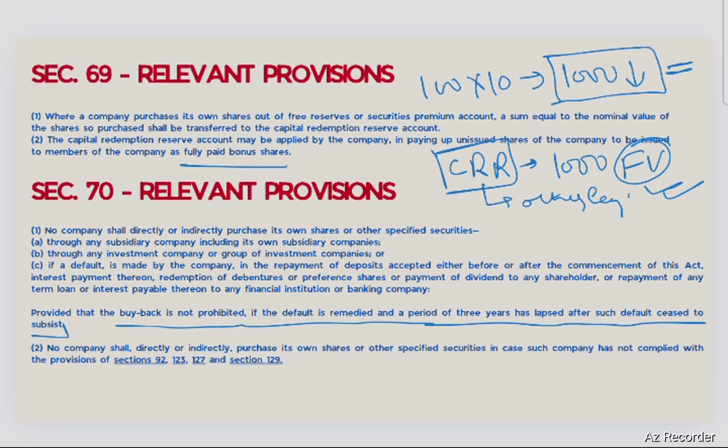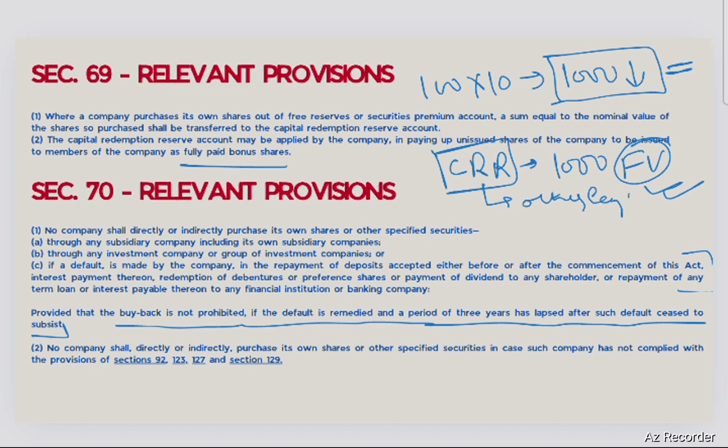Meaning, if you have defaulted in any of these transactions, then you will not be able to do buyback transactions. And if you have corrected or remedied that default, then after 3 years from that remedy you will be able to do so.